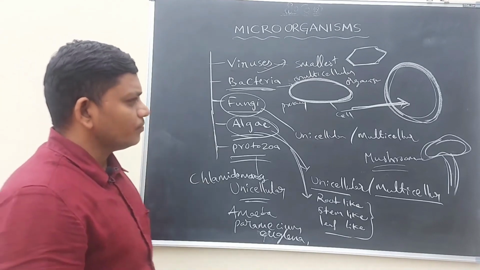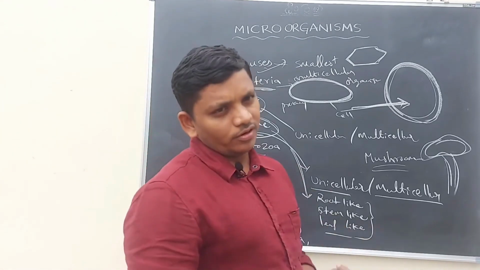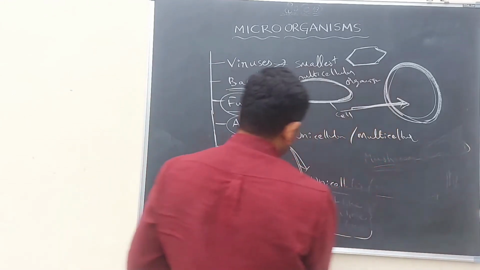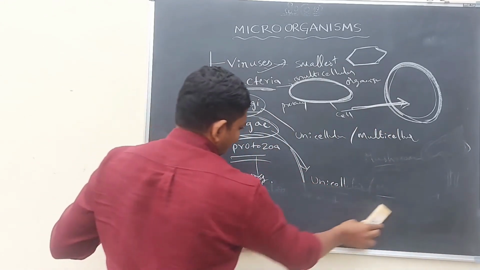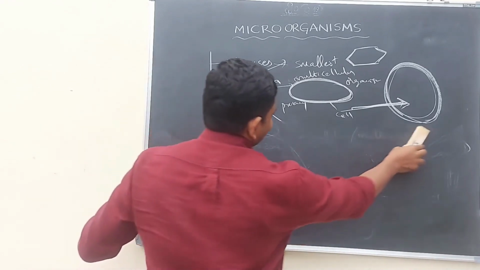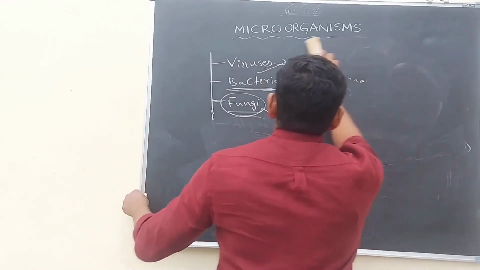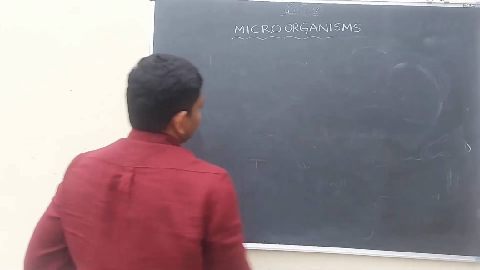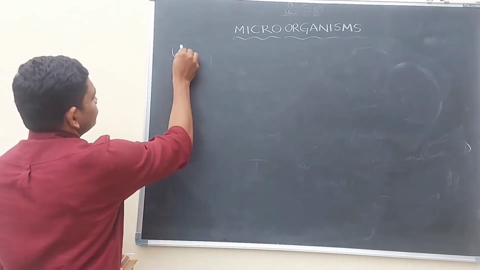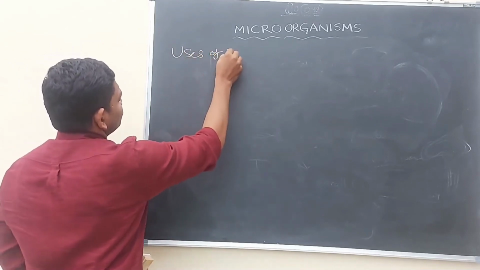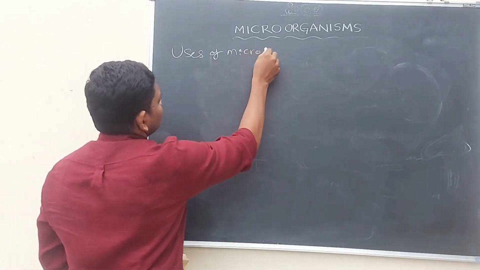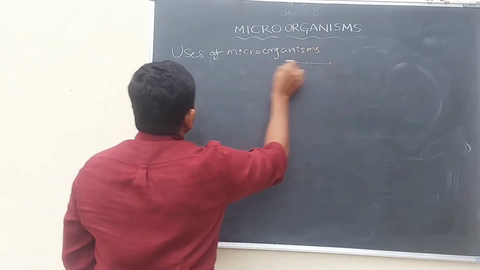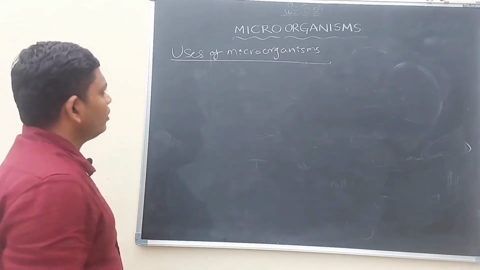Let us discuss the uses of microorganisms. What are the uses of microorganisms?